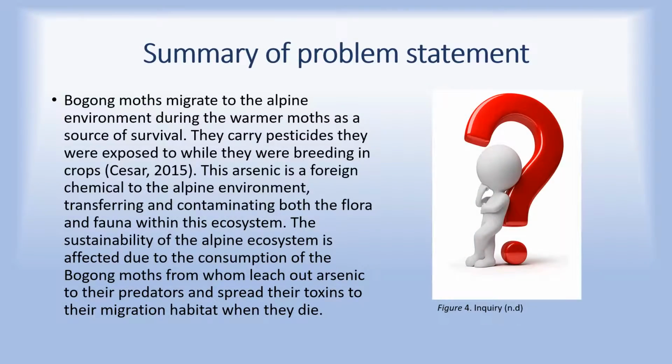As bogong moths migrate down to the southern parts of Australia, they are transferring pesticides they were once exposed to during their breeding time. By carrying these toxins to the alpine environment, the bogong moth is contaminating both the flora and fauna they come in contact with. This causes implications for the sustainability of the alpine ecosystem.